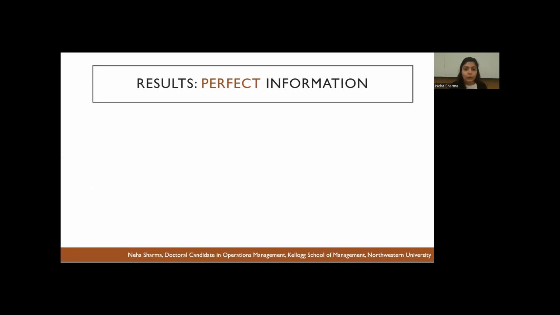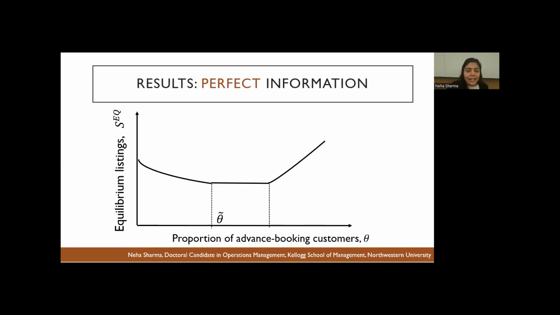So first, let's just assume that all hosts have perfect information about the demand. And what we find is that the overall supply, that is the total hosts that want to rent their asset from the 16th, changes non-monotonically with the proportion of advanced booking customers, that is theta.